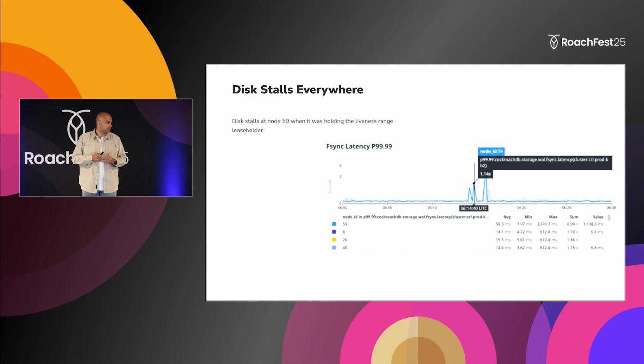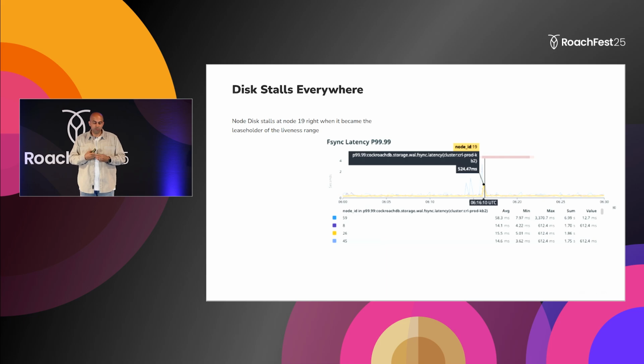It started experiencing disk stalls. The liveness range moved to node 19 and it started experiencing disk stalls. So now we end up with about 6 minutes of an outage. This is quite a lot for a mission-critical system like the OR platform here.